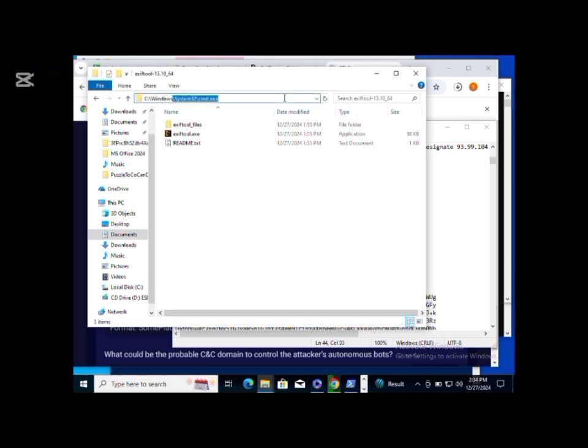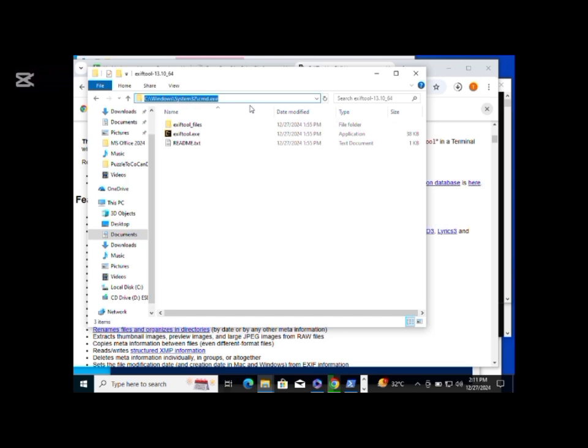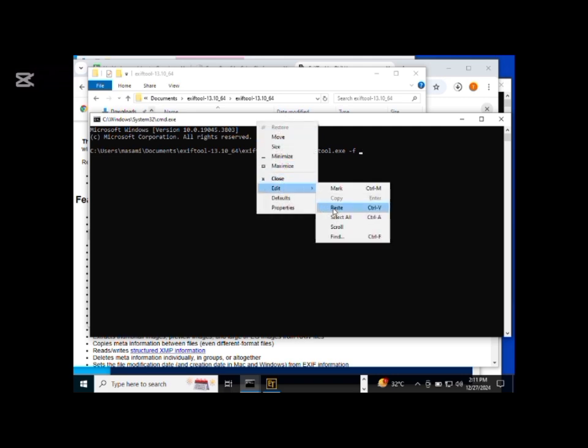Now there is this interesting tool that we'll use for our analysis, and the tool is called ExifTool. ExifTool is very, very useful if you want to find particular information about a particular thing, whether an email address, a file, a file path or anything. If you want to find all the information about it, just use ExifTool. It's really very helpful. So this is the process.